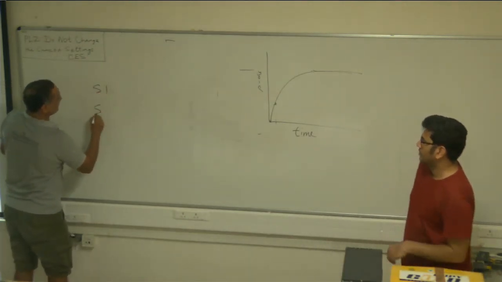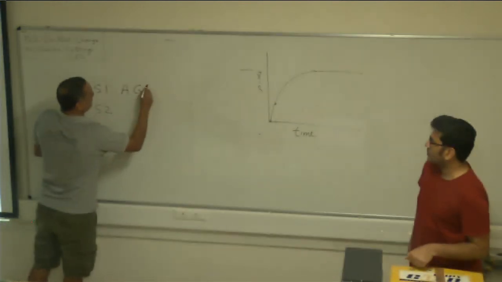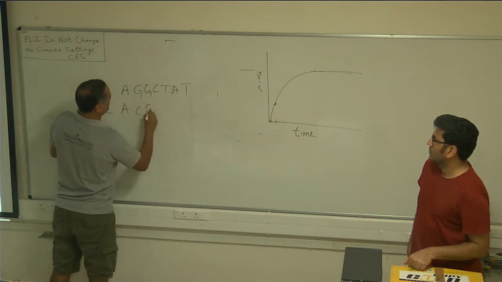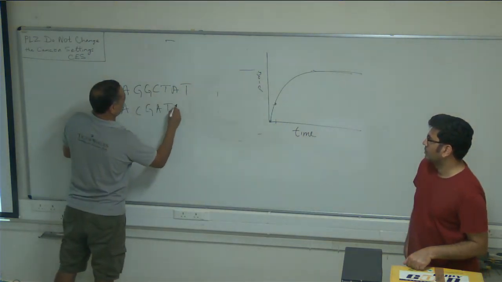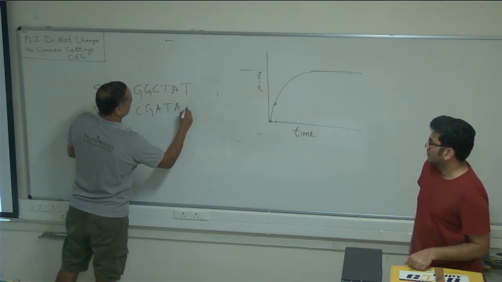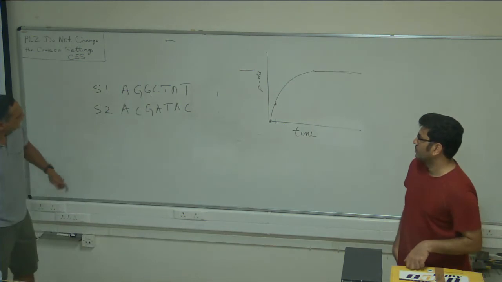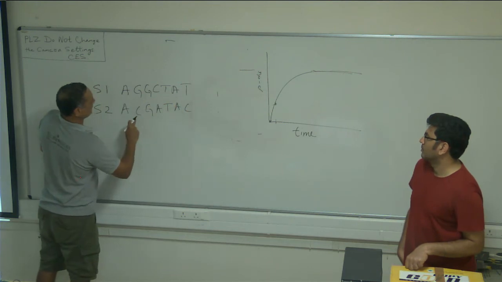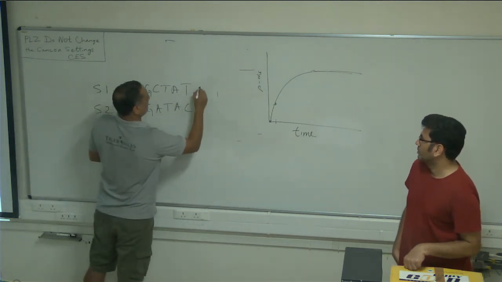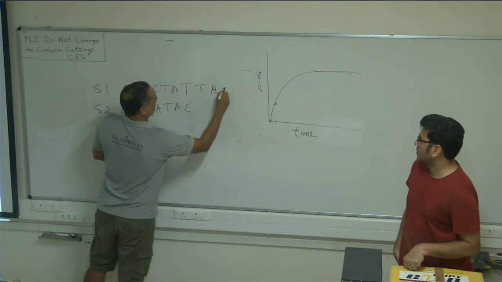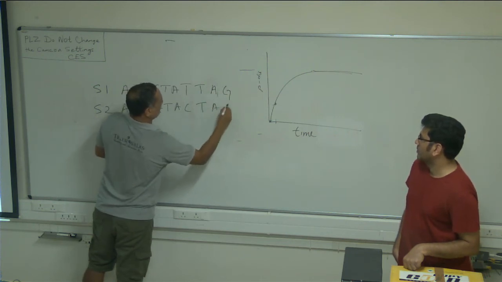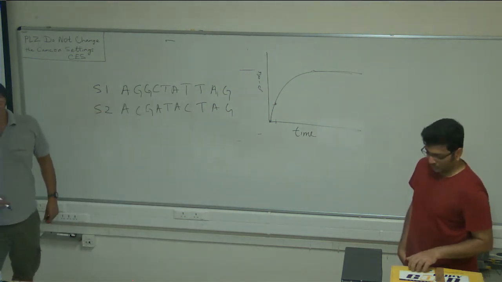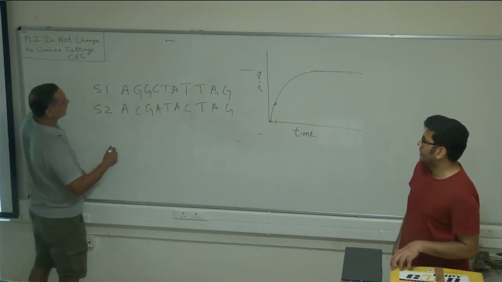There's species 1, species 2: A, G, G, C, T, A, T. Now, how many differences between them? 3.